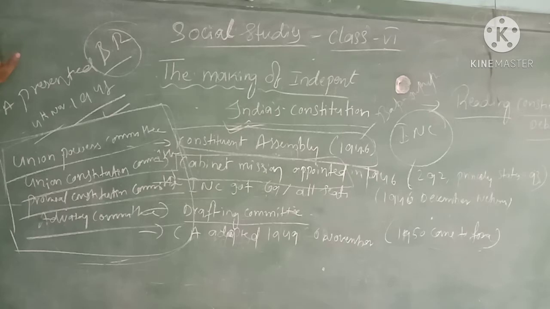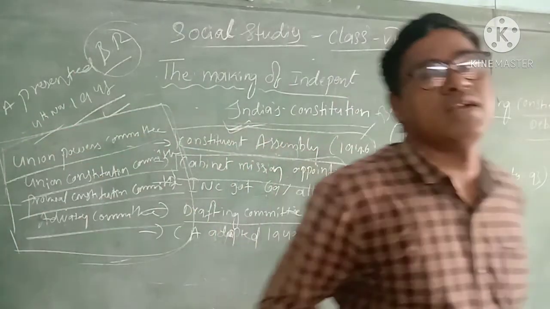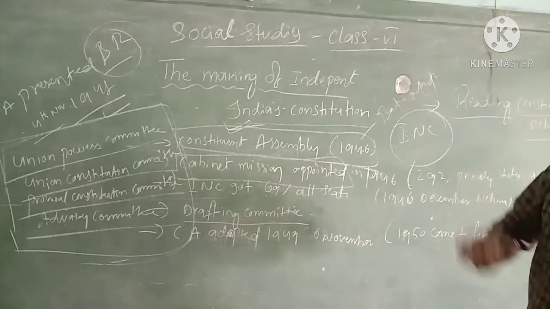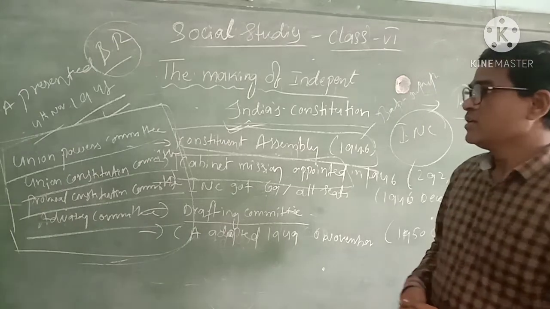Dr. B.R. Ambedkar was the main important person in the drafting committee because he was its chairman. Okay. Next.